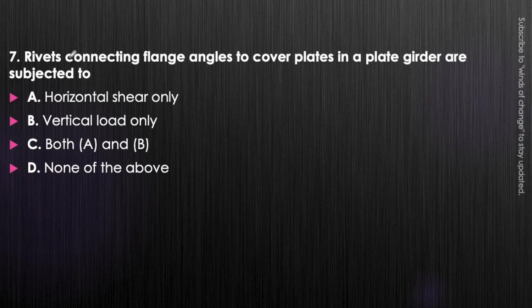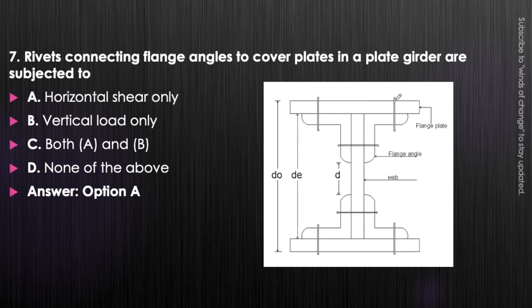Next question. Rivets connecting flange angle to cover plate in a plate girder are subjected to horizontal shear only, vertical shear only, both A and B, or none of the above. Just think about it. The rivet which connects the flange angle to the cover plate in the plate girder will be subjected to horizontal shear only. Okay, this is the rivet which is connecting the flange angle to the cover plate of the plate girder.